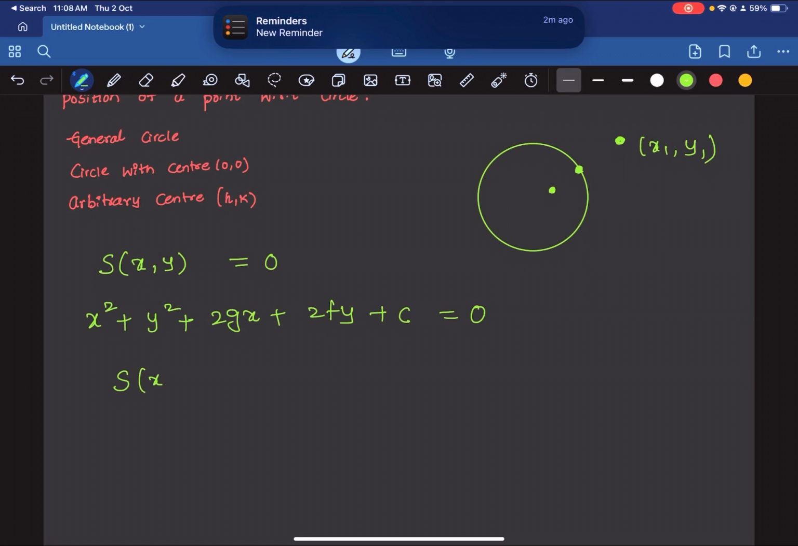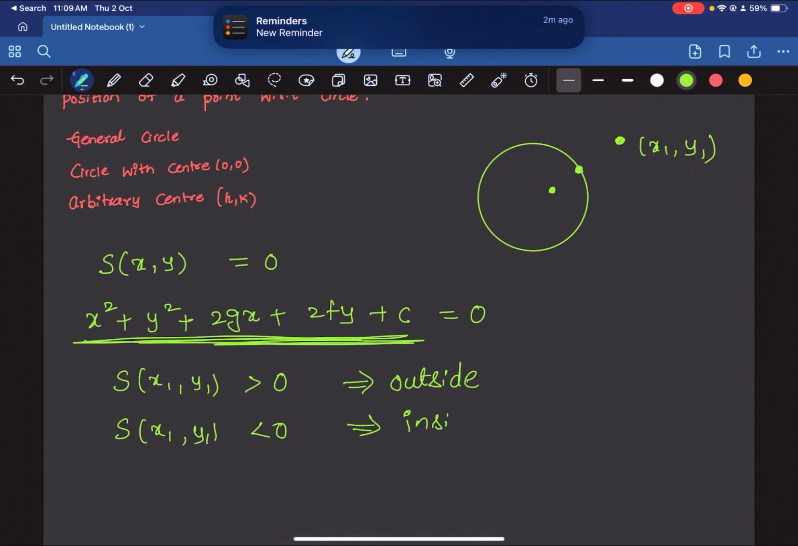If S of x1 y1, that means you have to put the coordinates x1 y1 into this expression, if S of x1 y1 is greater than 0, the point lies outside the circle. The point x1 y1 lies outside the circle. If S of x1 y1 is less than 0, the point lies inside the circle. If S of x1 y1 is equal to 0, the point lies on the circle.